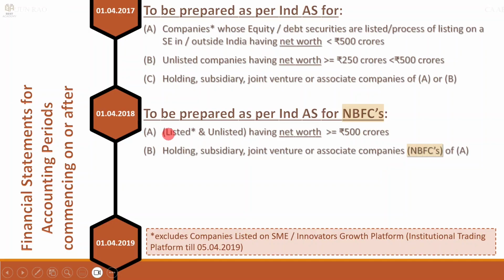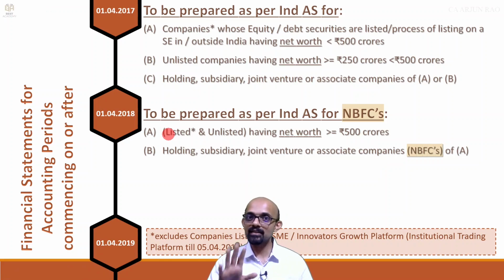So, for example, there is H Limited, a holding company which is an NBFC, it has a net worth of 600 crores. So, for which accounting period will it prepare Ind AS financial statements? 1/4/2018 to 31/3/19, assuming it is following financial year. So, this H Limited has a subsidiary S Limited which is also an NBFC, but this subsidiary does not have net worth of 500 crores or more, its net worth is say 200 crores.